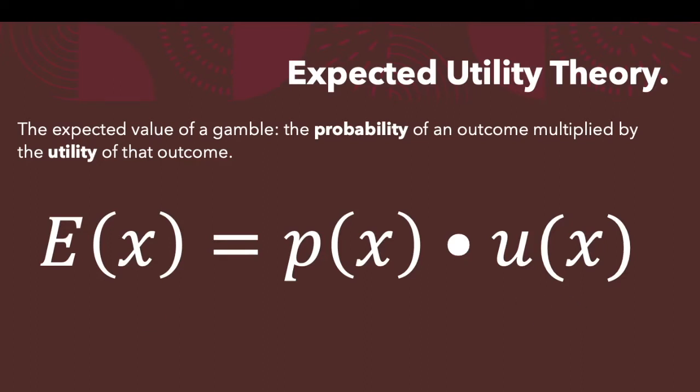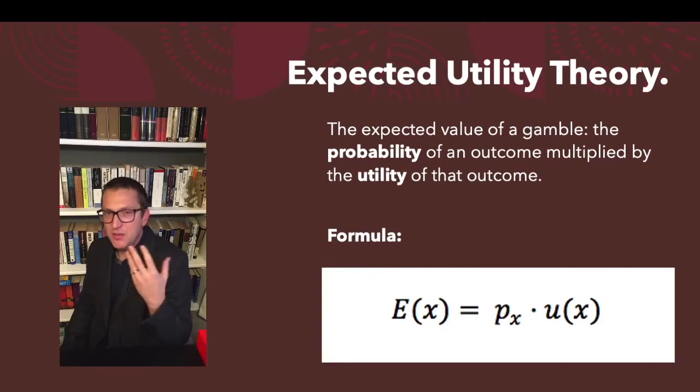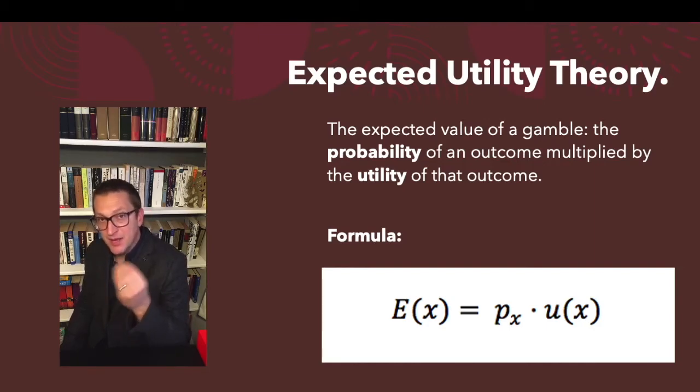So that is the mathematical formula that Pascal's argument relies on. The expected utility of some future outcome is equal to the probability that that outcome will occur multiplied by the utility of that outcome if it does occur. So you can see why it's called expected utility. The idea is, how likely is it? You take how likely it is to happen, and you multiply that by the value that you would win if it happened, the kind of payoff that you would get if it did happen.